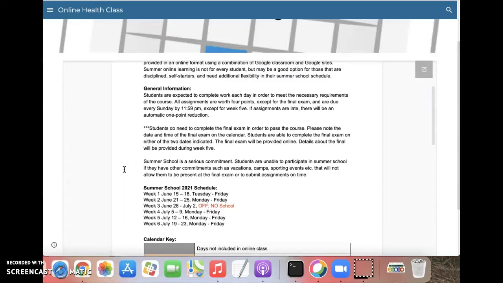So note here, assignments are only worth 4 points. If you lose 1 point, you're down to a 75%. So I would, again, make sure to organize your time accordingly.